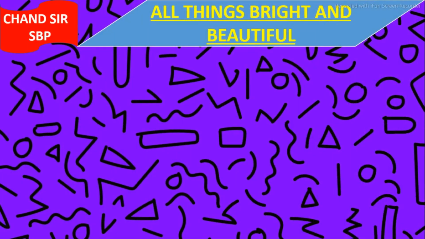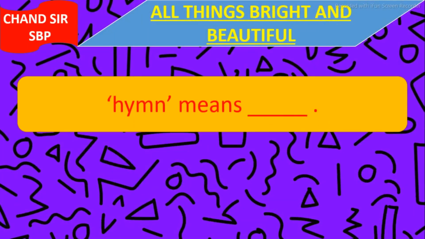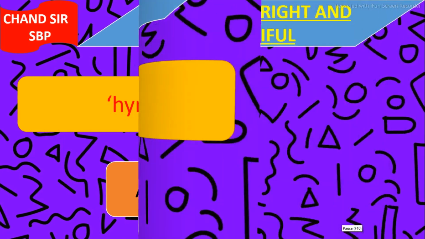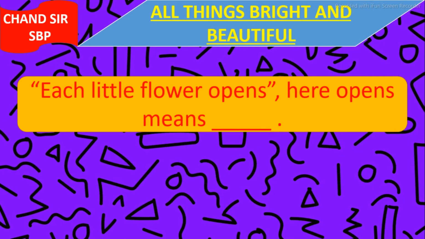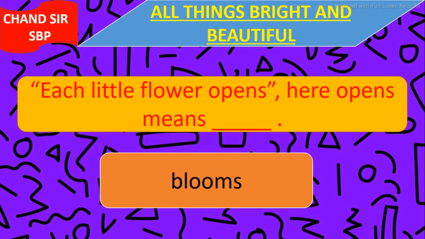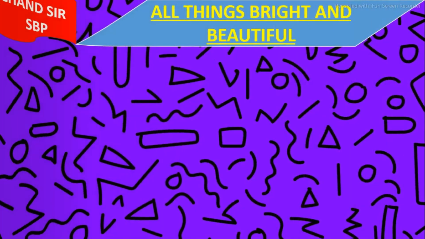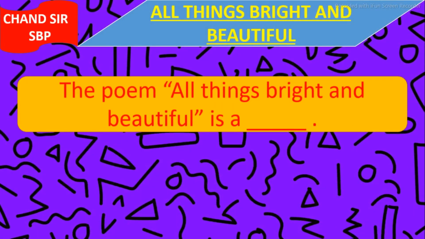Our next question is, hymn means blank. The answer is a song of praise. Hymn means a song of praise. Next question. Each little flower opens. Here opens means blank. Opens means blooms. The answer is blooms.